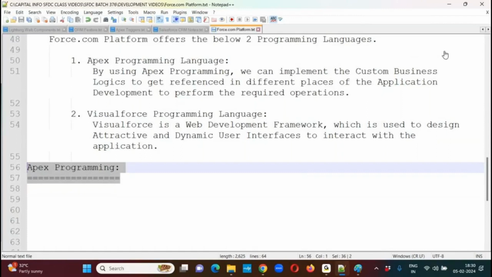That is in Classic. Visual Force is only for Classic.